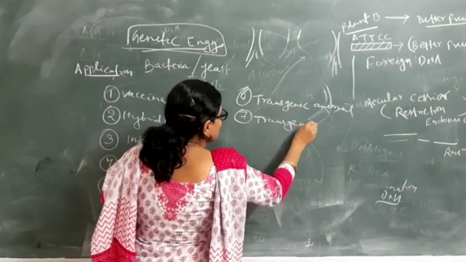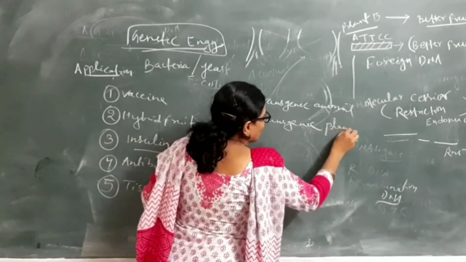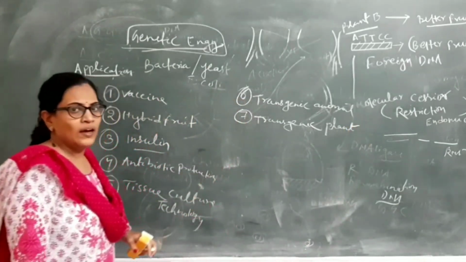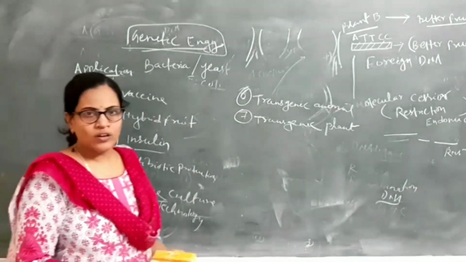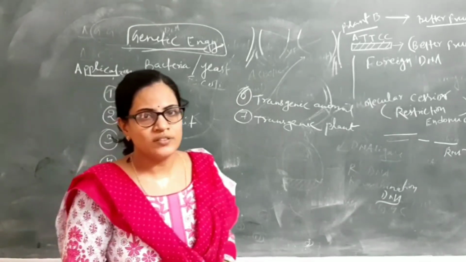Transgenic means transfer of some gene. Also transgenic plant formation and different kinds of other activities. This genetic engineering technology is used.